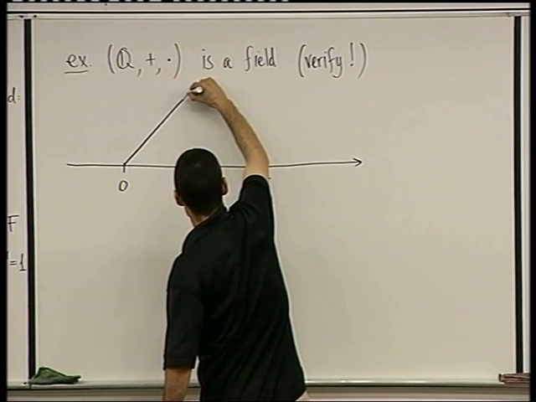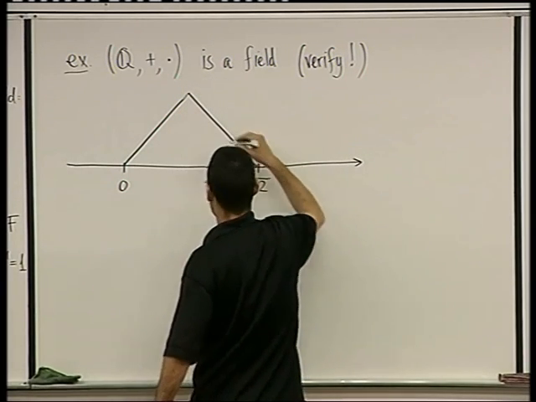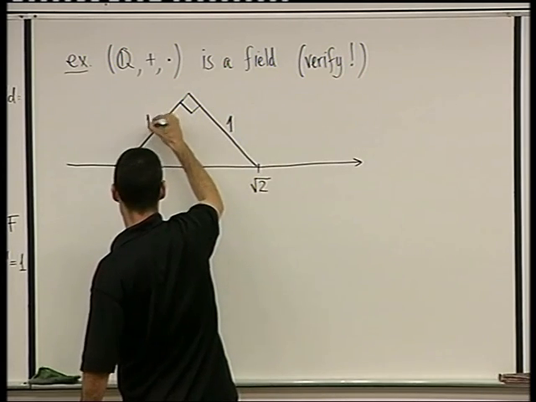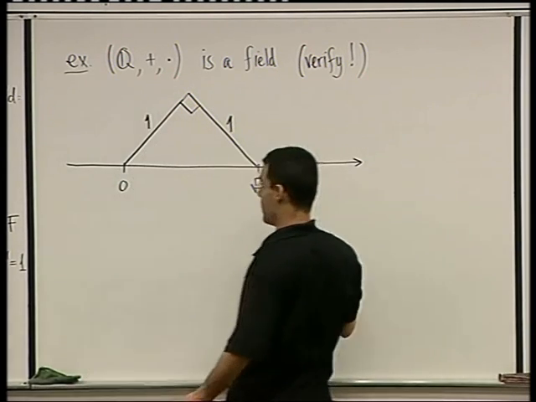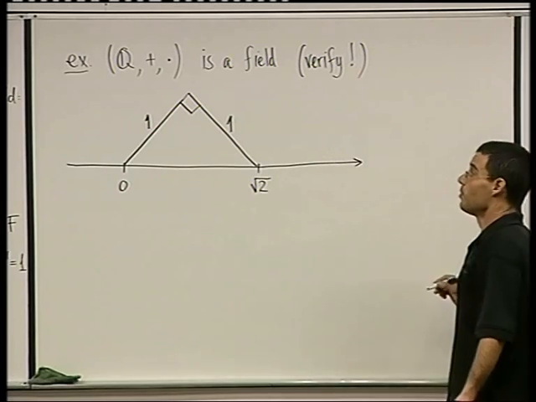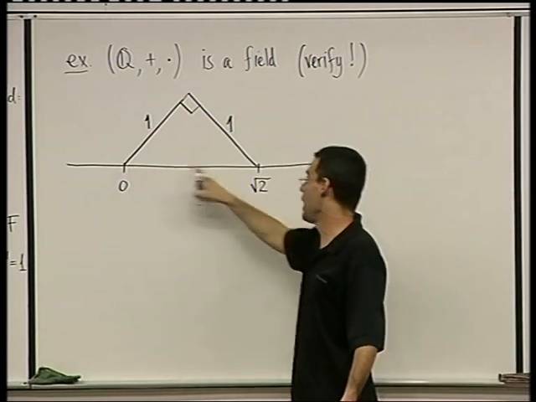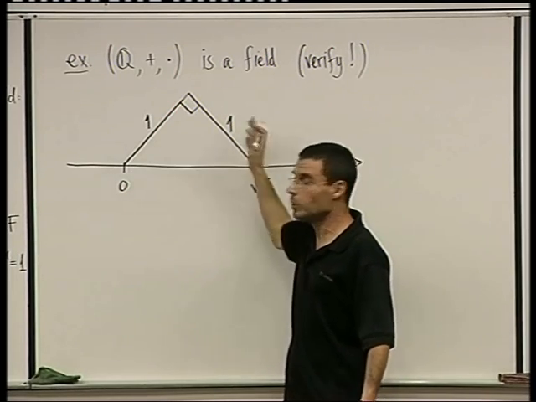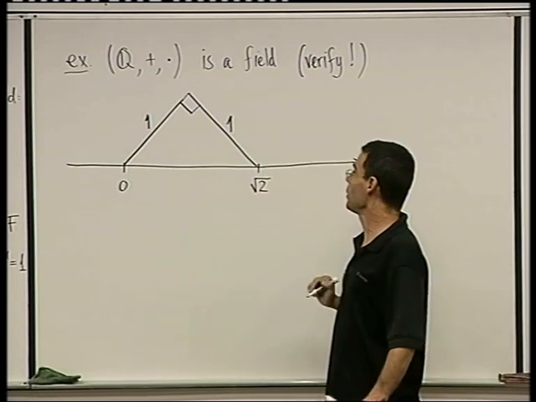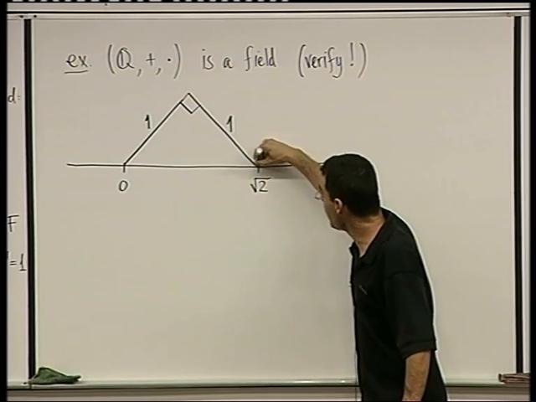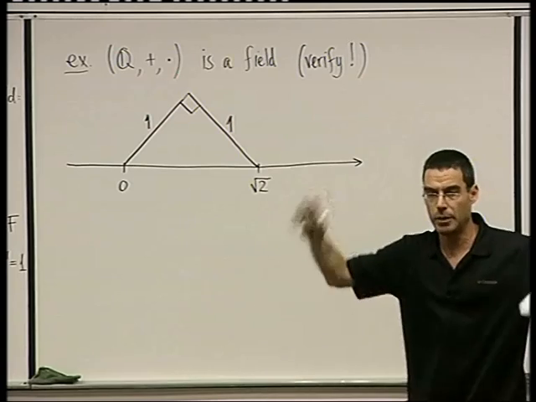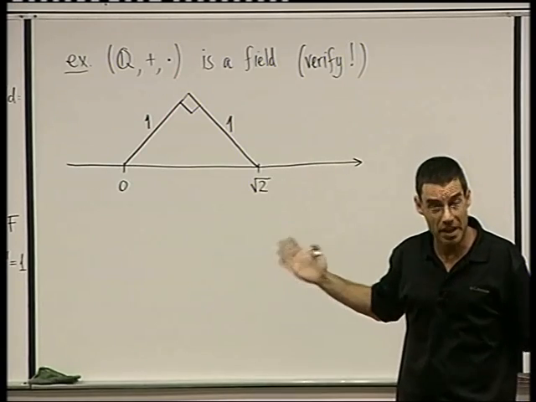So here's a right triangle with sides that are equal to 1. So this is 1, and this is 1. So by the theorem of Pythagoras, the length of the hypotenuse is going to be a number which squared equals 1 plus 1. So that number we're going to call root 2. So there's no doubt that this number exists. It's a real number. You can measure it on the ground or on the board or whatever.